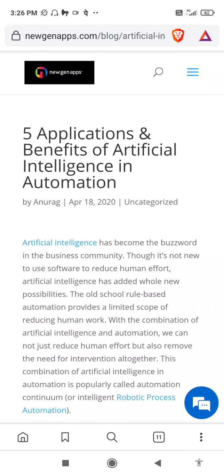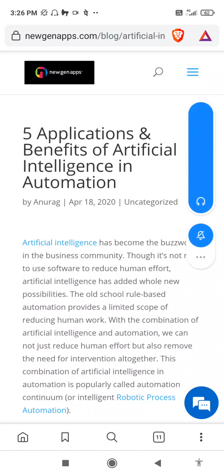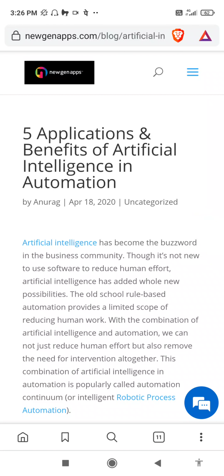5 Applications and Benefits of Artificial Intelligence in Automation. By Anurag, April 18, 2020.